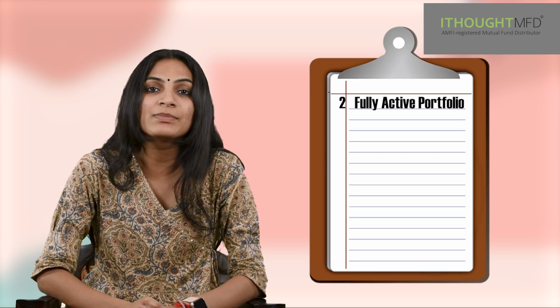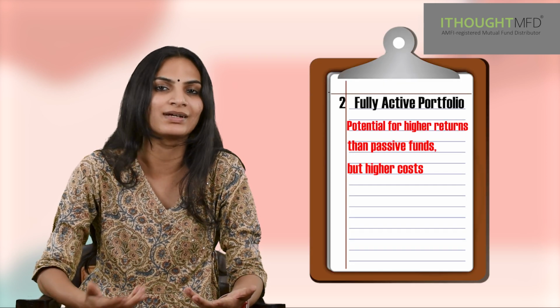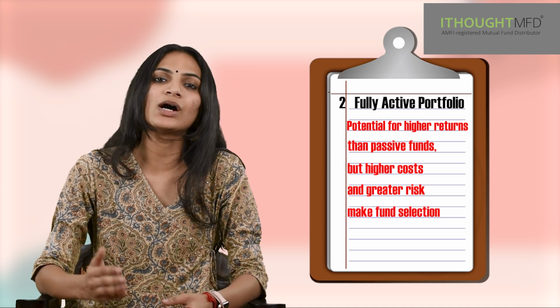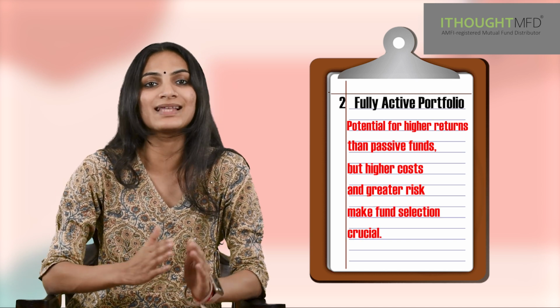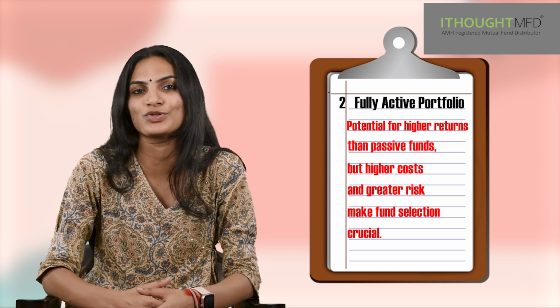The Sharpe ratio for active funds typically ranges between 0.6 to 0.8, indicating similar or slightly higher risk-adjusted returns compared to passive funds, with greater unpredictability, of course. The outcome being the potential for higher returns than passive funds, but higher costs and greater risk make fund selection very crucial. The most important scenario being the core satellite portfolio, which is the hybrid approach.